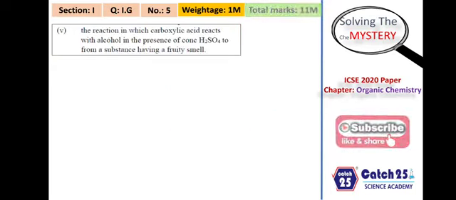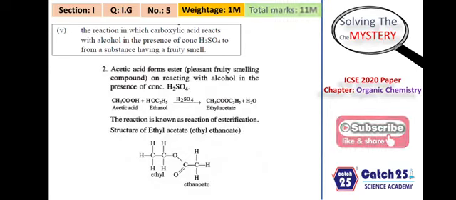Now we are moving on to the next question, students. Again Section 1G. We are still in the compulsory segment of the question paper, Section 1. Now the question is, which is that reaction in which carboxylic acid reacts with alcohol in presence of concentrated sulfuric acid to form a substance having a fruity smell? Very simple question, and it is already given in your Concise Chemistry.